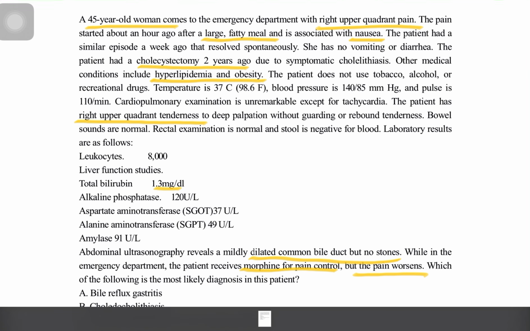A 45-year-old woman comes to the emergency department with right upper quadrant pain. The pain started about an hour ago after a large fatty meal and is associated with nausea. The patient had a similar episode a week ago that resolved spontaneously. She has no vomiting or diarrhea.